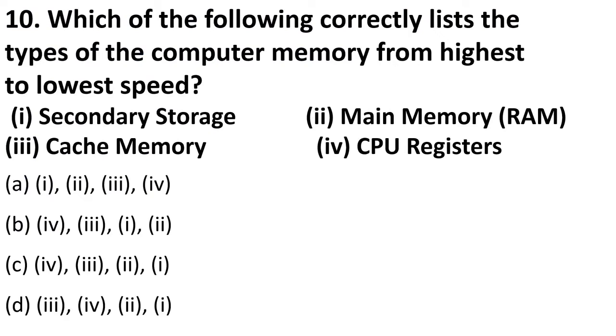Next is, which of the following correctly lists types of computer memory from highest to lowest? If you look at the options: secondary storage, RAM, cache memory, and CPU registers. Since they are asking from highest, whenever such questions come, students should always remember the CPU registers will have the highest speed. Then comes your cache memory. Because of cache also, the computer has become faster. Then comes your RAM, and the secondary storage has the lowest speed. So the right answer is option C, 4, 3, 2, and 1.